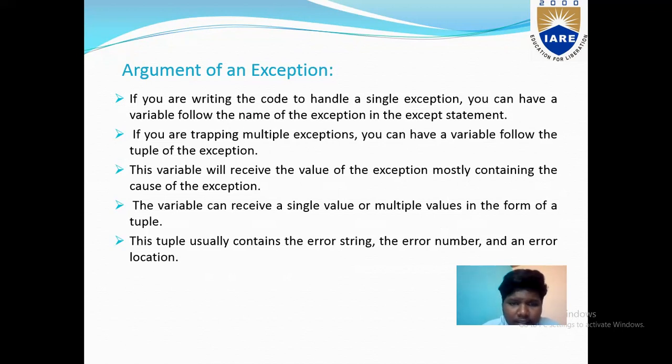The variable can receive a single value or multiple values in the form of a tuple. This tuple usually contains the error string, the error number, and the error location. These are the arguments of the exception.